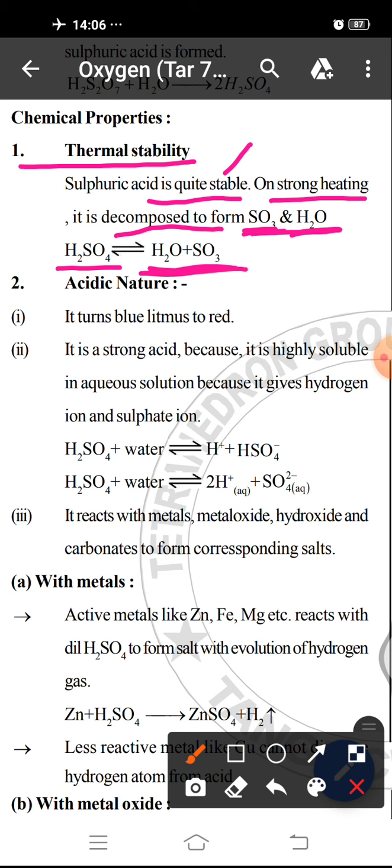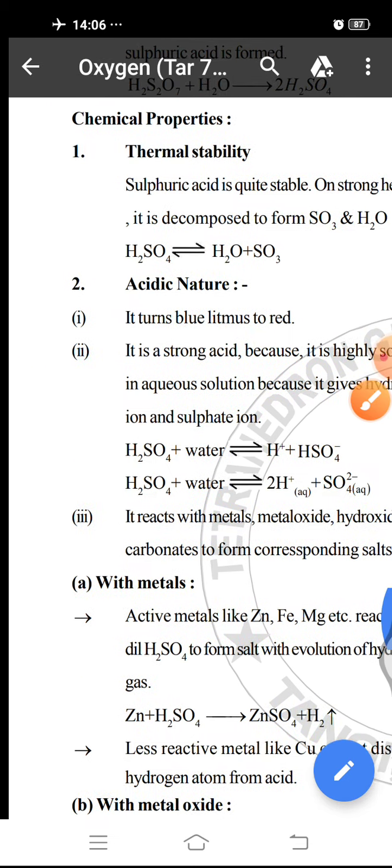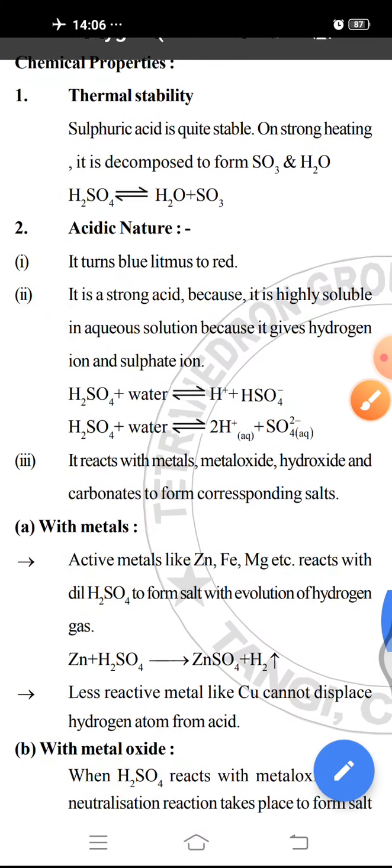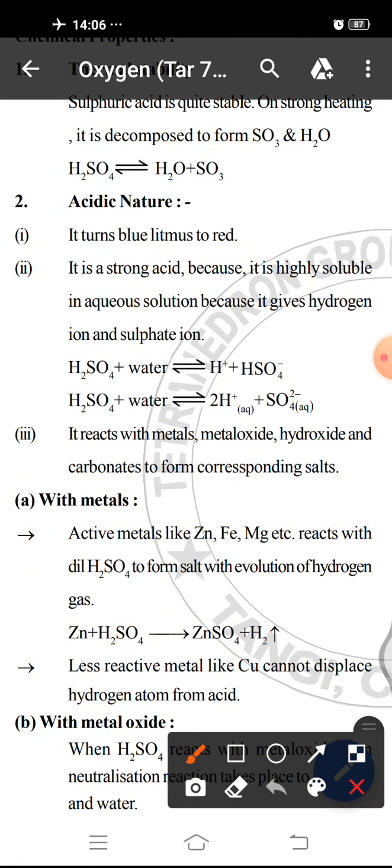Then comes the second chemical property, that is acidic nature. How do we know it is acidic? Because it turns blue litmus to red. In litmus test, when blue litmus is converted to red, then we know this compound is acidic in nature.